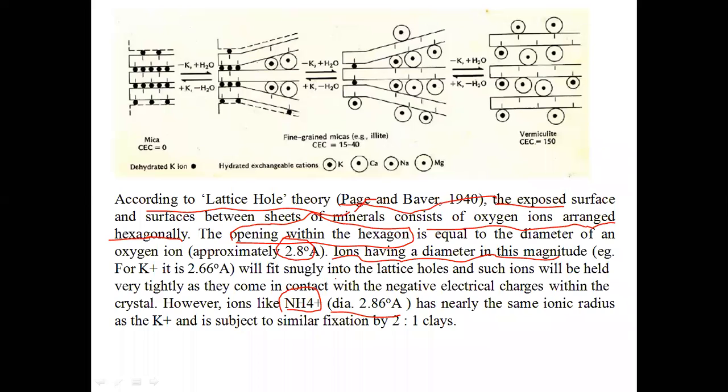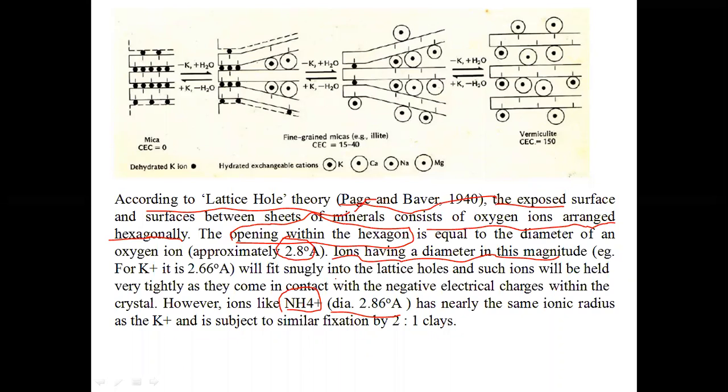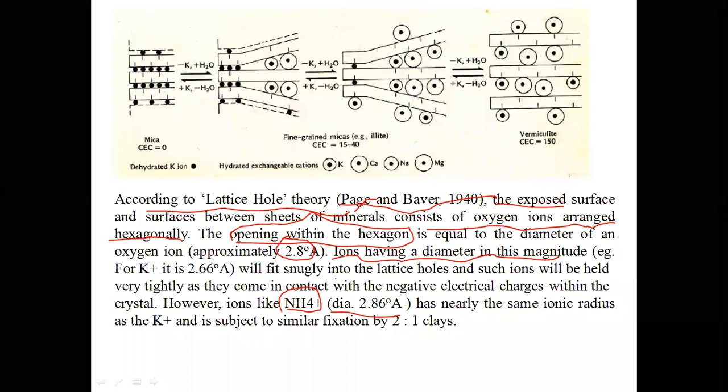Second one is, in order to explain K fixation better, the concept of different adsorption sites can be understood.